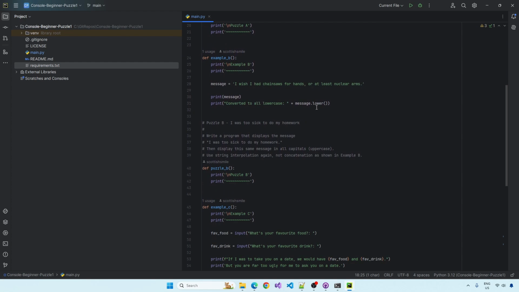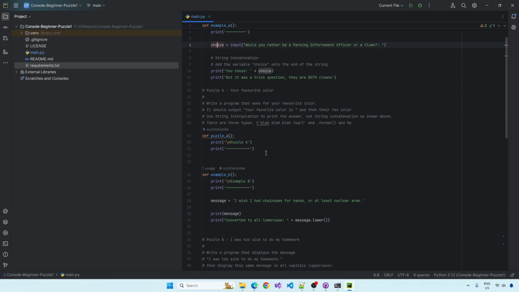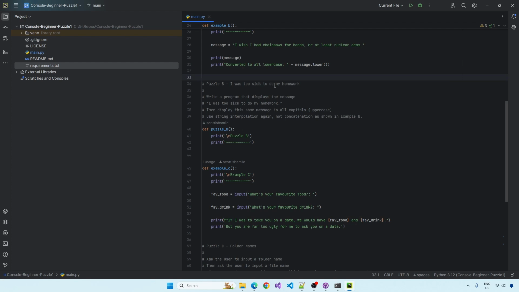Example B. It's a message: I wish I had chainsaws for hands or at least nuclear arms. And then it looks like it's using string concatenation again, and it's taking the message. So we've got a message variable here. We're saving this string as a variable, and then we're printing it. That's another way of doing it, rather than just printing it out. But anyway, we're not getting user input this time, that's why it's just print message. But we're also changing it to lowercase, so the I's should be lowercase i's. Yeah, I'd think.